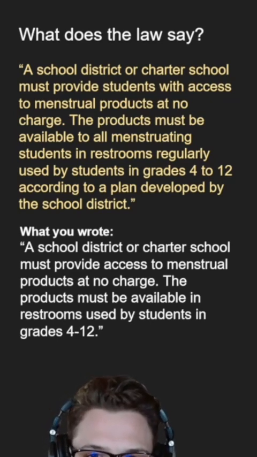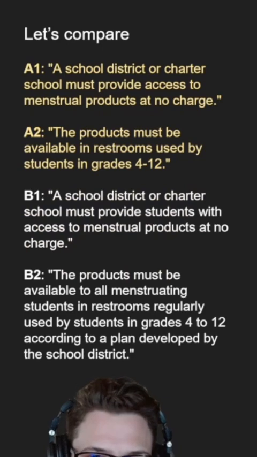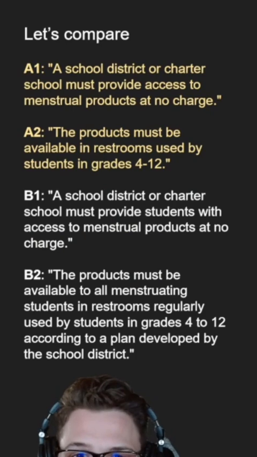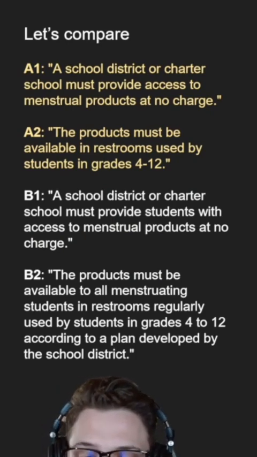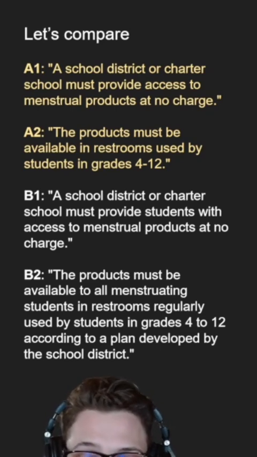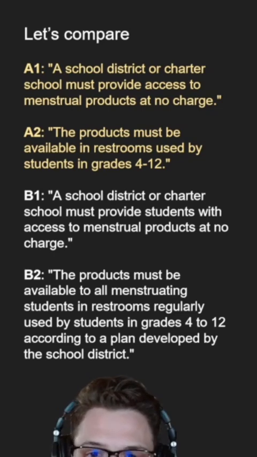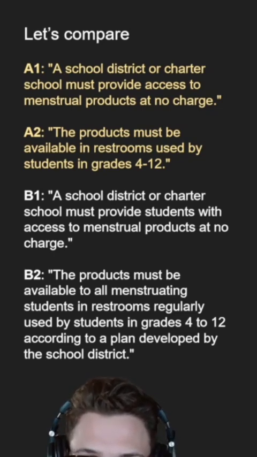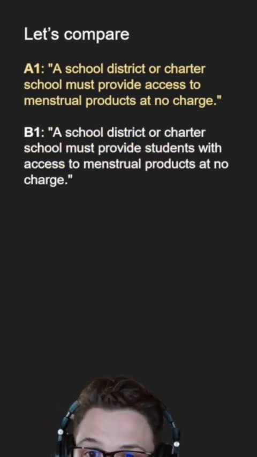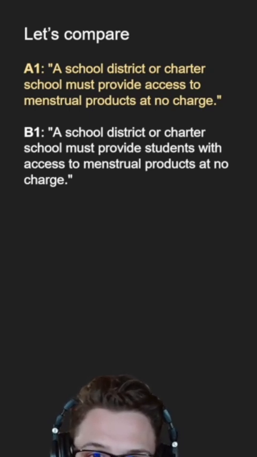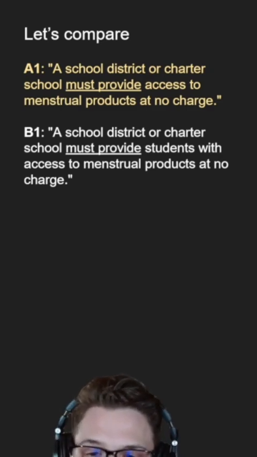So let's break them down sentence by sentence so that we can see what's different. Here we have A1 and A2, which are the sentences that you shared in a comment, and B1 and B2, which are the sentences that our primary source have, the actual law that was passed. Now let's see if we can find out from the text from the primary source how it differs from the text that you've provided. Let's compare A1 with B1 first. Okay, so these are a bit different, but the general meanings of the sentences appear to be the same. A school district or a charter school must provide something to students.